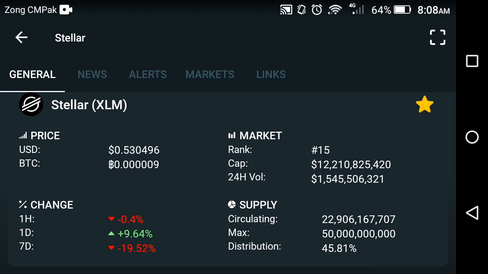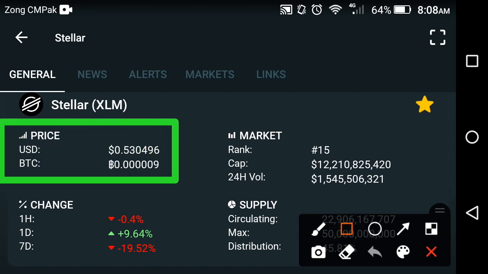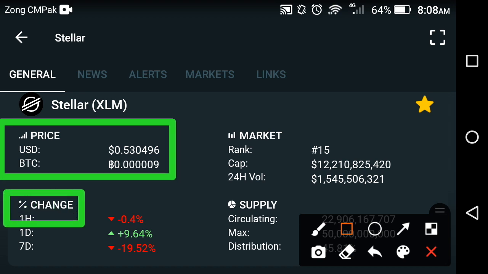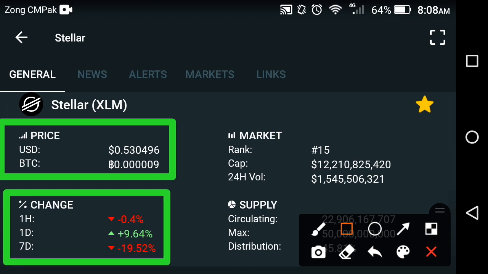Now as you can see here on the screen, at this time the price of Stellar XLM is about 0.530496 USD, the current price of the XLM coin, friends. Now if you look at the change in XLM, the last 1 hour change is negative, the last 1 day change is positive, and the last 1 week change is also negative, friends. So a lot of people are confused, because the last 1 week change is negative and the last 1 hour change is negative, friends. And the market rank of XLM is about 15.